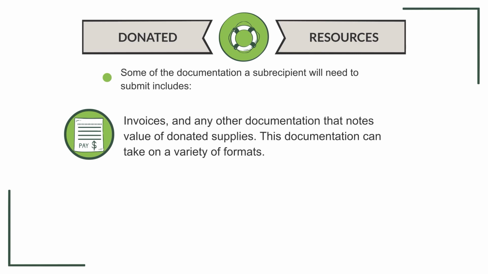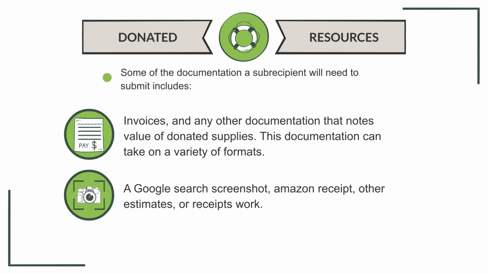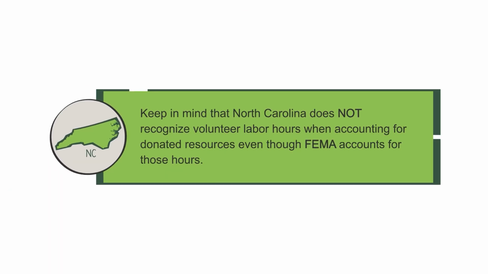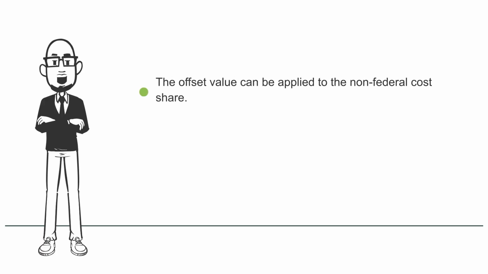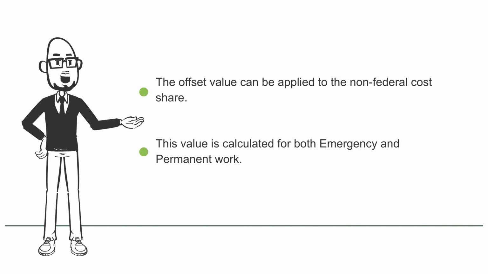This documentation can take on a variety of formats: a Google search screenshot, Amazon receipt, other estimates, or receipts. Keep in mind that North Carolina does not recognize volunteer labor hours when accounting for donated resources, even though FEMA accounts for those hours. The offset value can be applied to the non-federal cost share. This value is calculated for both emergency and permanent work.